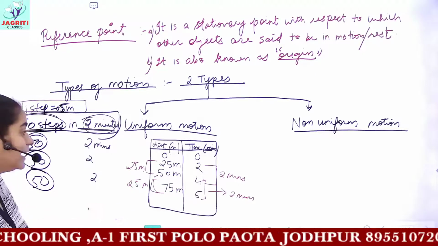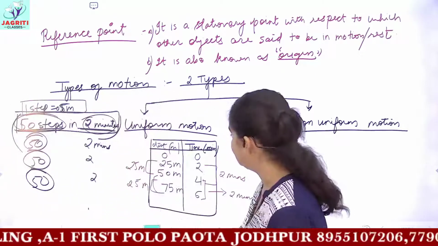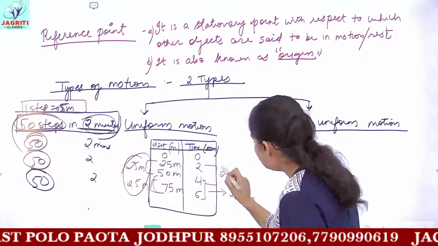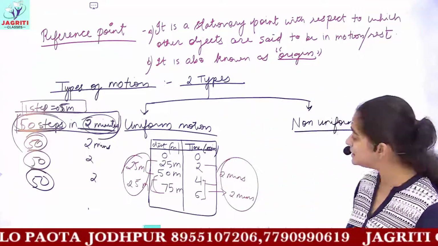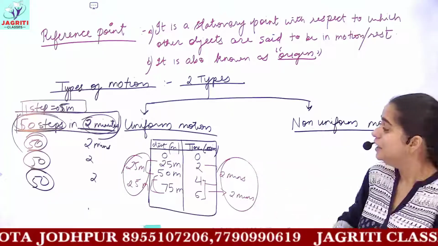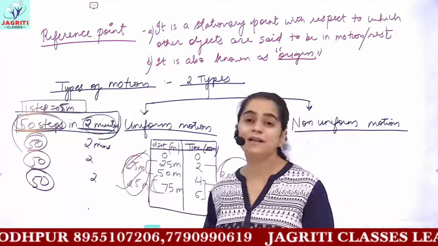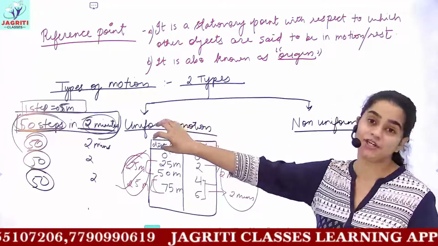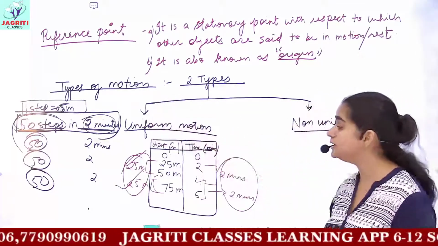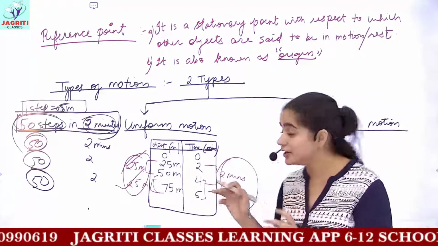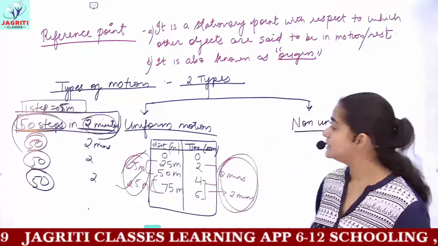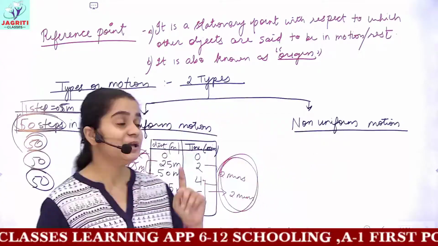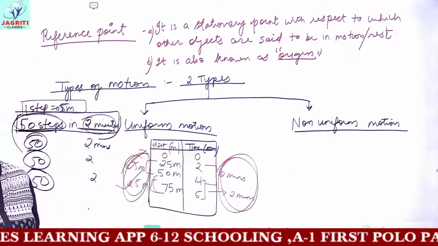This object is traveling an equal amount of distance in equal time intervals, that is in every 2 minutes, this object is traveling 25 meters. So by this we can make our own definition: uniform motion means when any object covers equal distance in equal intervals of time, then the object is said to be in uniform motion.